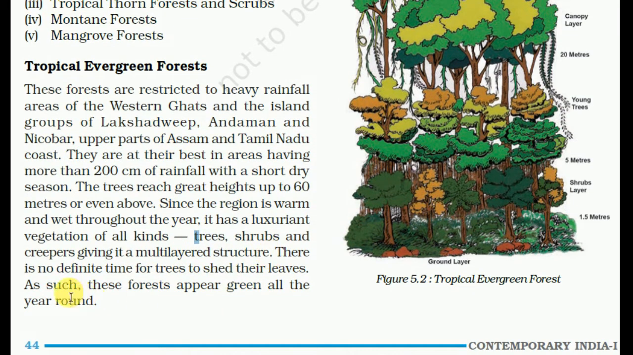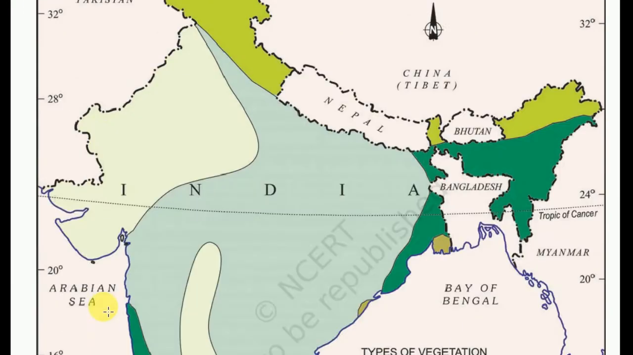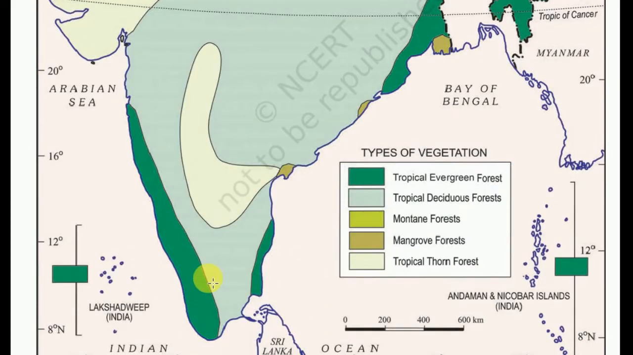There is no definite time for the trees to shed their leaves, because that's why they are called evergreen. As such, these forests appear green all the year round. So these are the pictures of the different types.